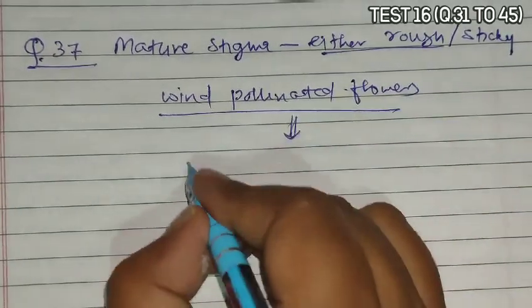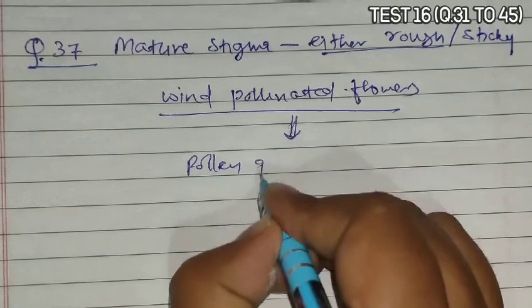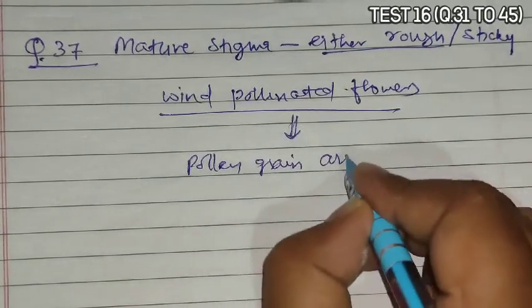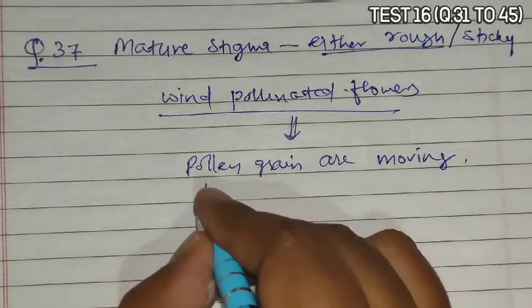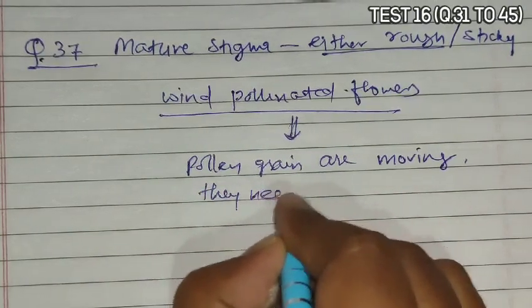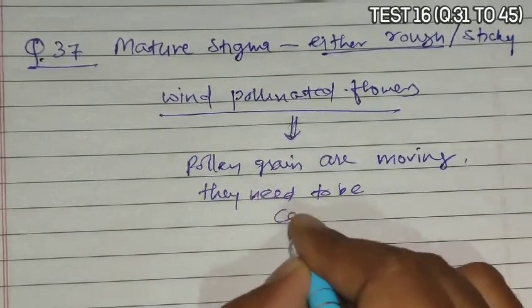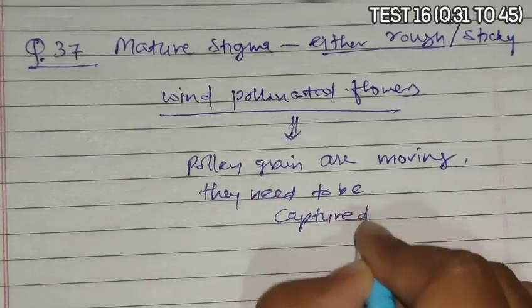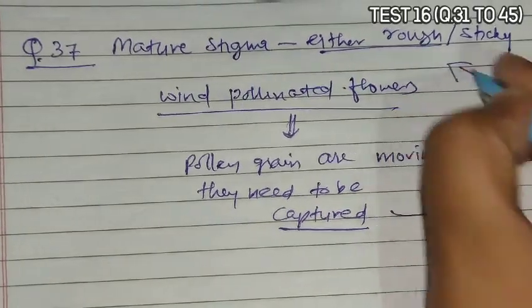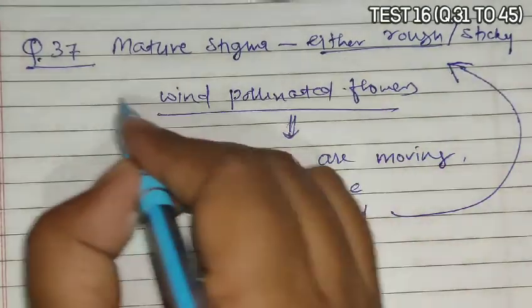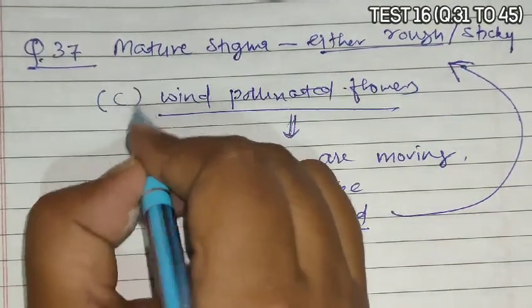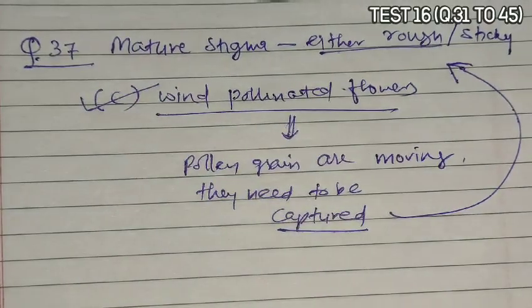in which pollen grains are moving in the wind and they need to be captured. So they need a rough and sticky stigma. So wind pollinated flowers, that is option C, becomes the correct answer.